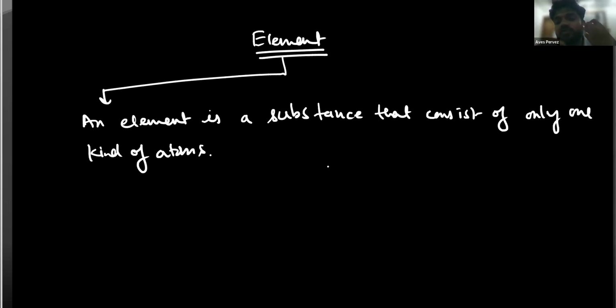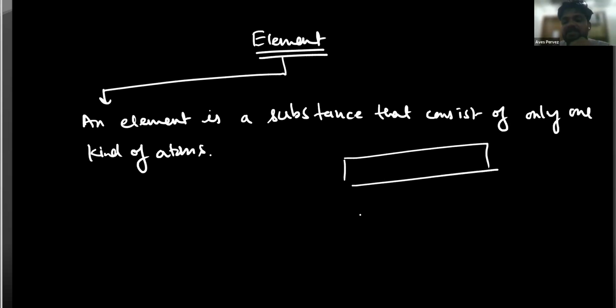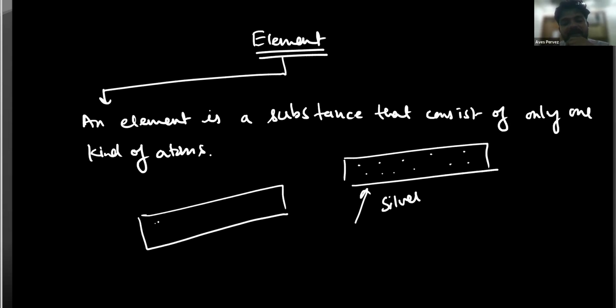Similarly, if I take another strip and say that this is a strip of silver, all the atoms of silver will be similar to each other. But the atoms of copper are different from silver.